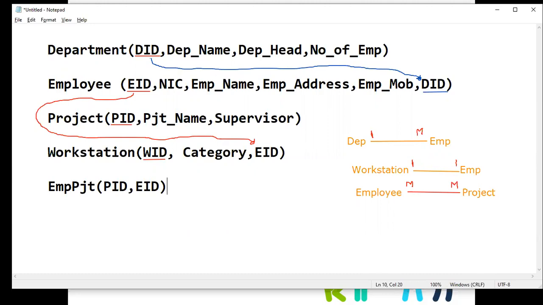Here, it's a new table. In this table, we can link the employee table and the project table.